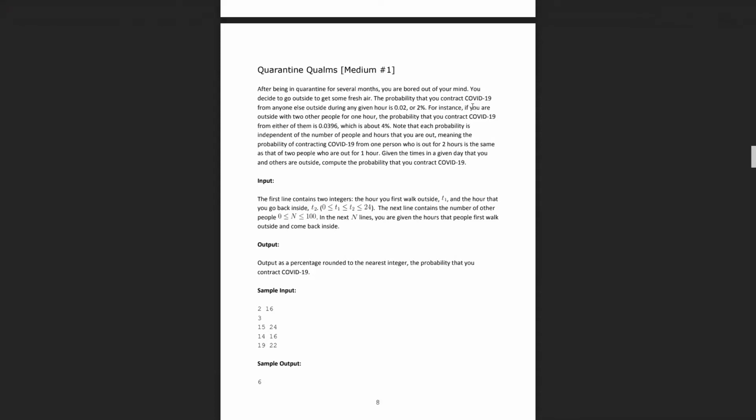A common misconception people had is that if you go out with, let's say, 3 other people, then you have a 6% chance of catching it because there's a 2% chance of catching it from each person, but that's simply not the case.